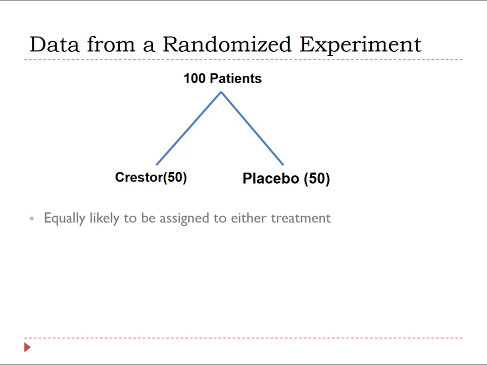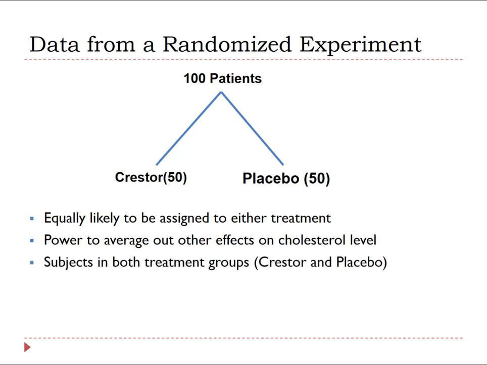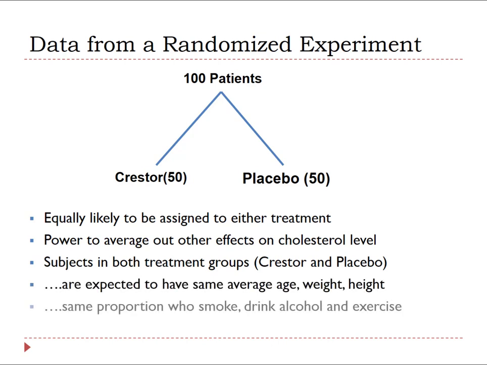Random assignment simply means that each patient is equally likely to be assigned to either treatment. Random assignment has the power to remove or average out the effects of any other factors on cholesterol level across the two groups. This means that subjects assigned to either Crestor or placebo should, or are expected to, be approximately the same average age, weight, height, and so on. There should be approximately the same proportion of patients who smoke, drink alcohol, and exercise on the treatment and on the placebo.